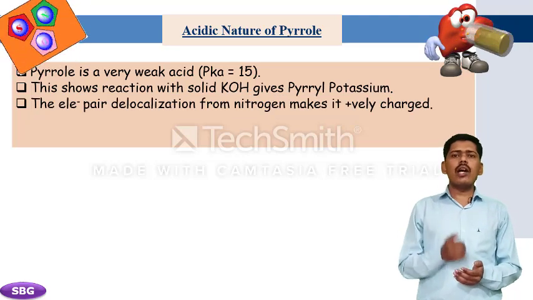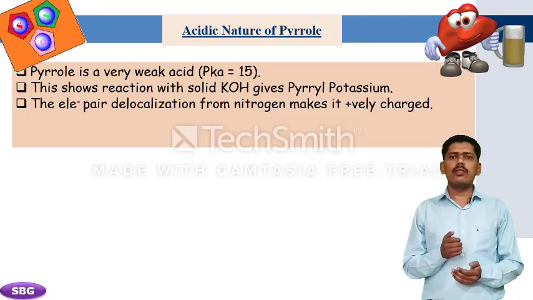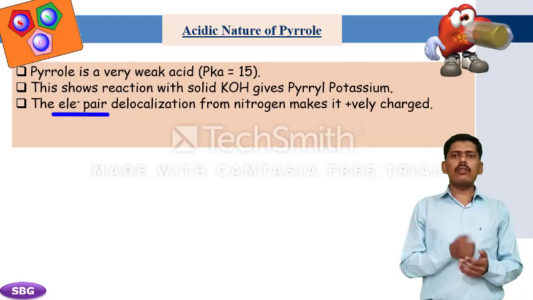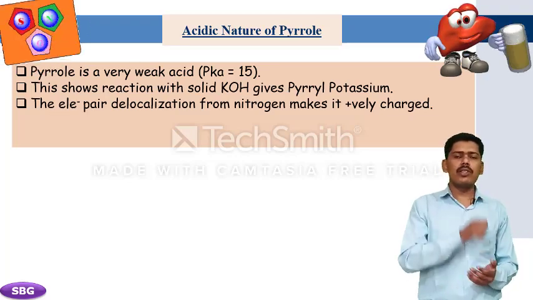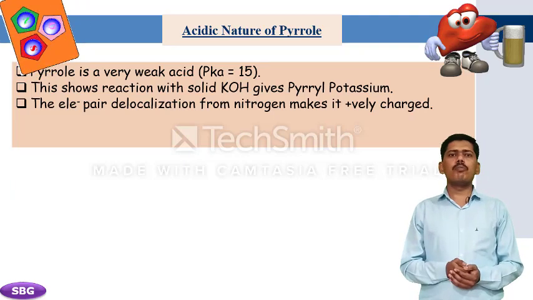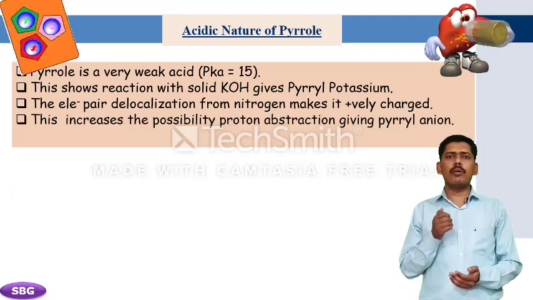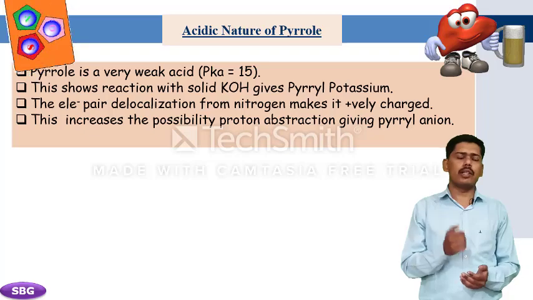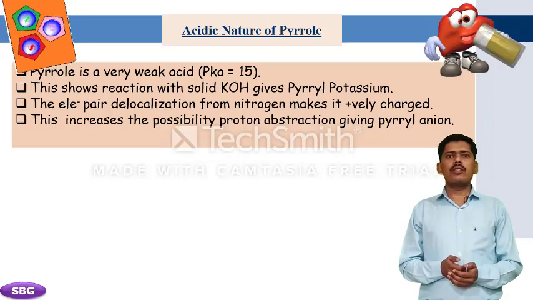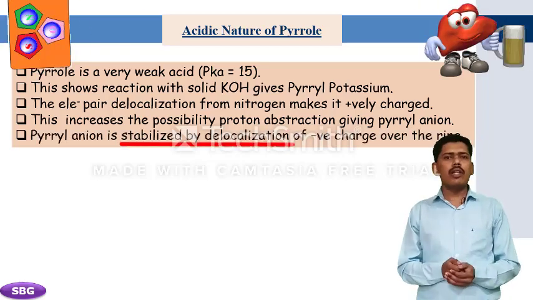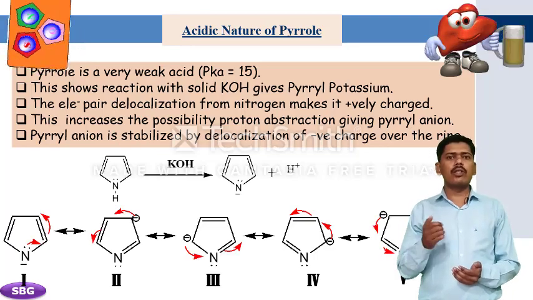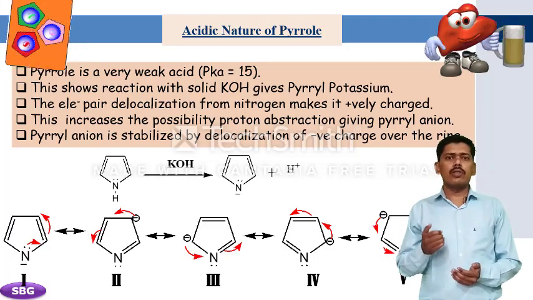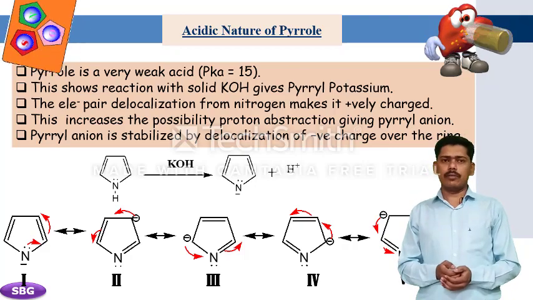The reason for the acidic character of pyrrole is that the electron pair delocalization from nitrogen makes it positively charged. This increases the possibility of proton abstraction, giving the pyrrole anion. The pyrrole anion is stabilized by delocalization of negative charge over the ring. This is shown in the given resonance structure, which shows the stability of the pyrrole anion.